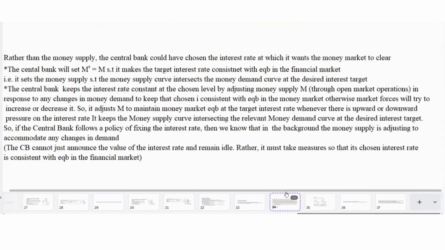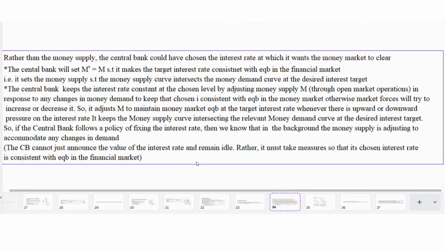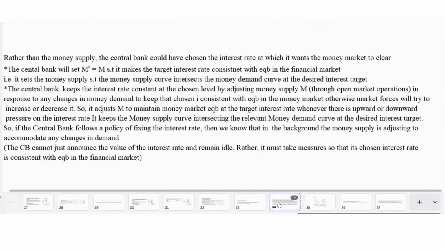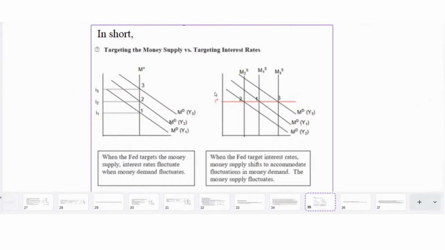So it's not like the central bank can just announce that this is the value of the interest rate at which it wants the money market to play. It can't just say that I want the target interest rate to be I star and just sit there. It must take measures so that this chosen interest rate is consistent with equilibrium in the financial market. So it needs to keep on adjusting the money supply to accommodate any fluctuations in money demand so that money market equilibrium stays at I star, right? So that it keeps the money supply curve intersecting the relevant money demand curve at I star. Otherwise, there would be pressure on the interest rate to increase or decrease. If I star is not the target interest rate, it won't stay there unless the central bank adjusts the money supply.